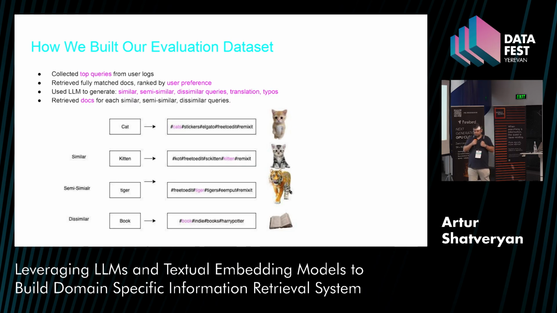I'm first retrieving documents, but also ranking them by user preference. Here I'm using user signals to understand, even when a document is just a bunch of words, that if some words are related, I want to bring it to the top. So I want to capture this user preference in my ranking too.